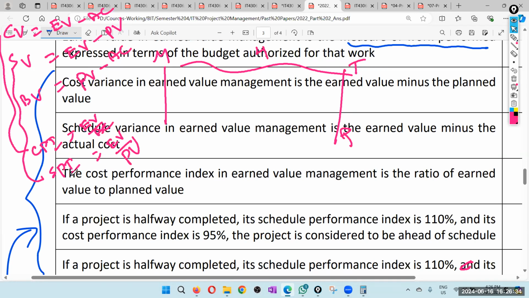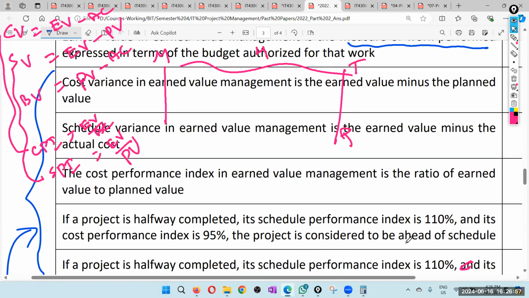That means you have more earned value than plan value, so you are ahead in time. And its cost performance index is 95%, so we have less earned value than actual cost. Budget wise we are not good, but schedule wise, we are in a good place.